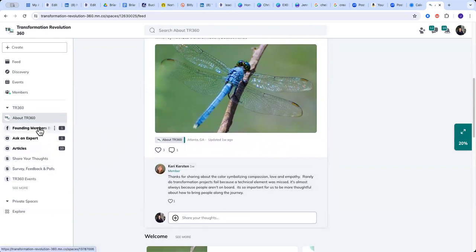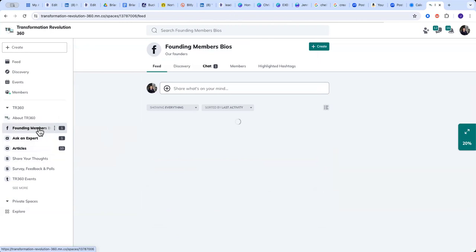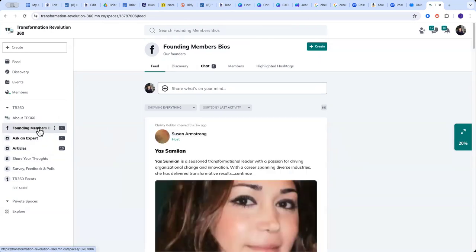The next section that we have is all about our founding members. So if you joined us for any of the member meetings or the launch meeting, you got to meet a number of us.